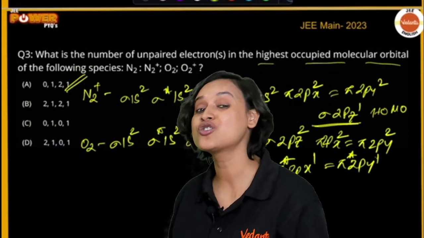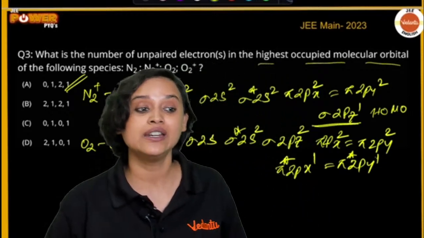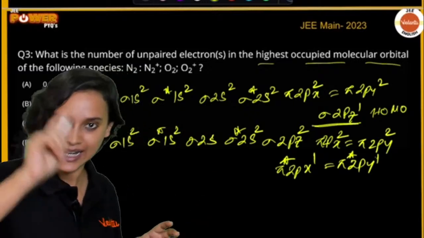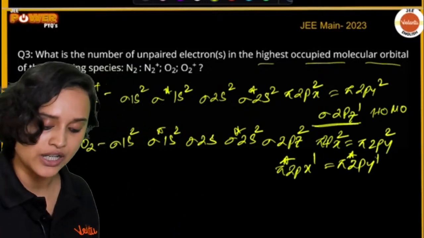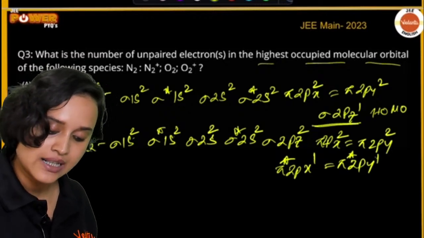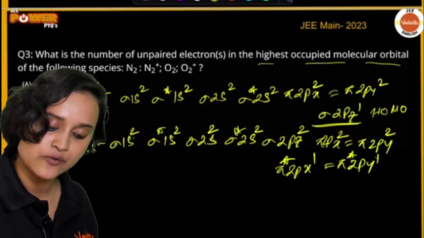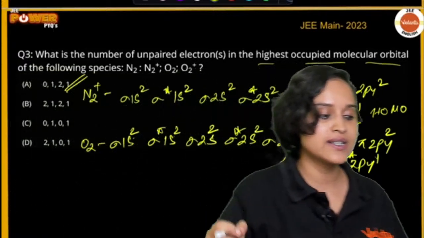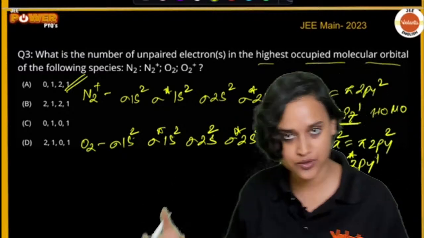How many electrons should be there in oxygen O2? In O2 there should be 16 electrons, isn't it? 16, 8 plus 8, 16 electrons. So calculate. 2 plus 2, 4, 4 plus 5, 6, 7, 8, 9, 10, 11, 12, 13, 14, 15, 16. See, I have put 16 electrons. Did you see? So this is for your O2.